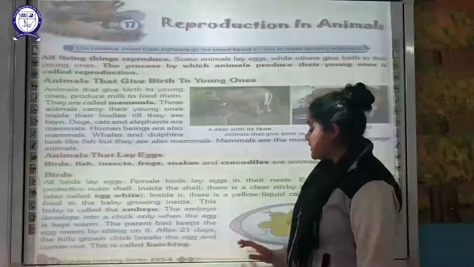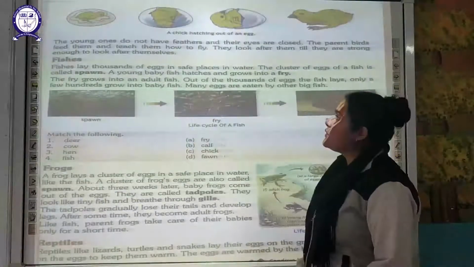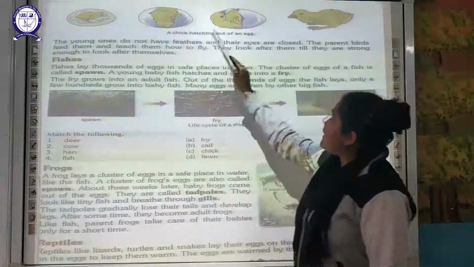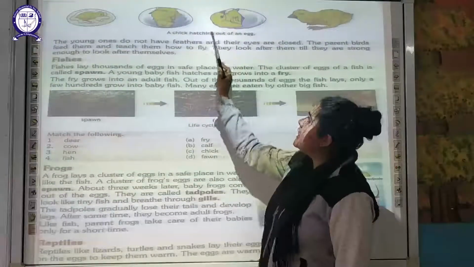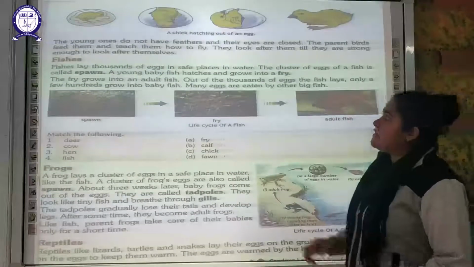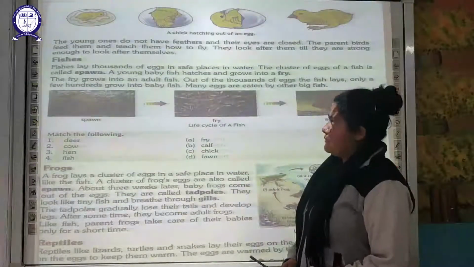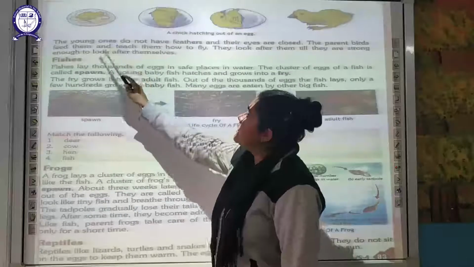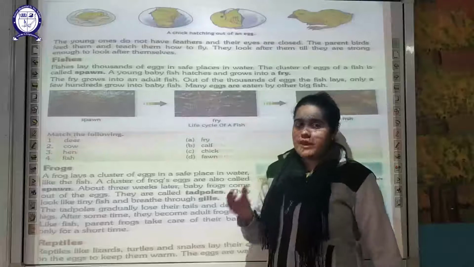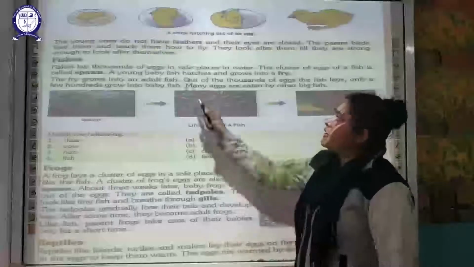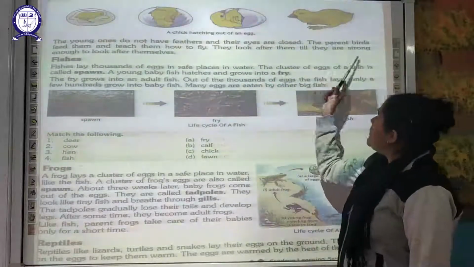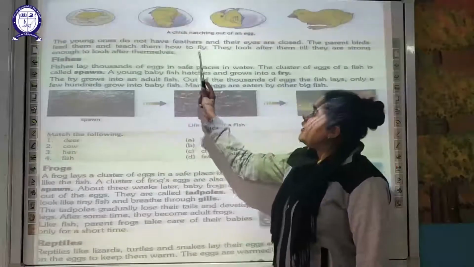So you must remember that diagram. Here you can see a small chick is developing inside the egg, and the process by which it is coming out is called egg hatching. This is a chick which has hatched from the egg. The young ones do not have feathers and their eyes are closed. So the small babies of the birds do not have feathers, and another thing is their eyes are closed. The parent bird feeds them and teaches them how to fly.